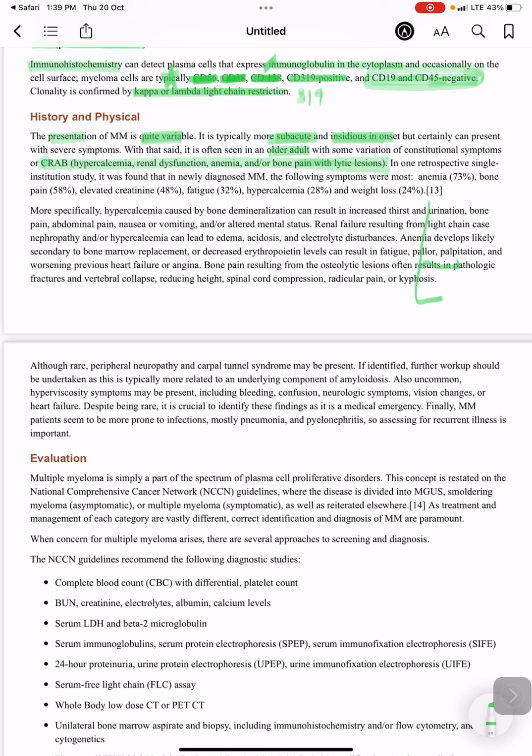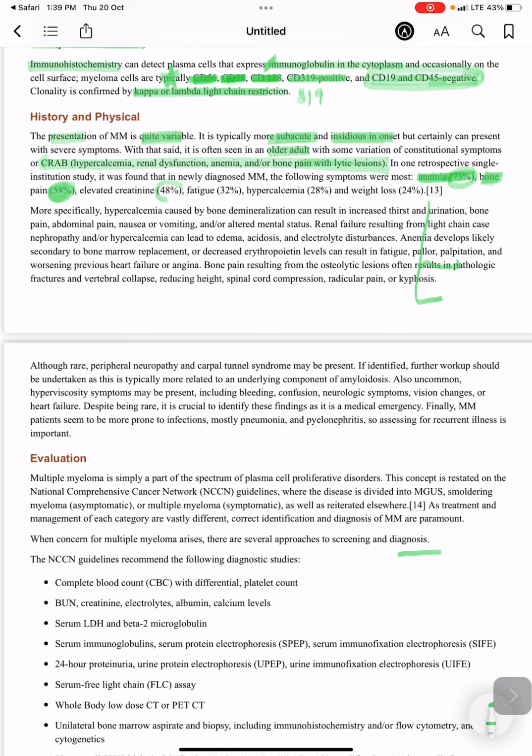In one retrospective single institution study, it was found that in newly diagnosed multiple myeloma, the following symptoms were most common. Anemia was seen in 73% of the patients. Bone pain in 58%. So anemia is more common, and bone pain in 58.